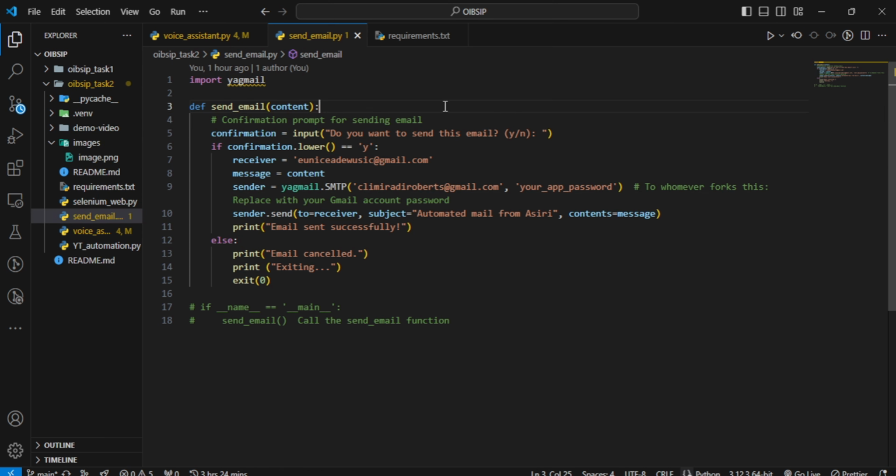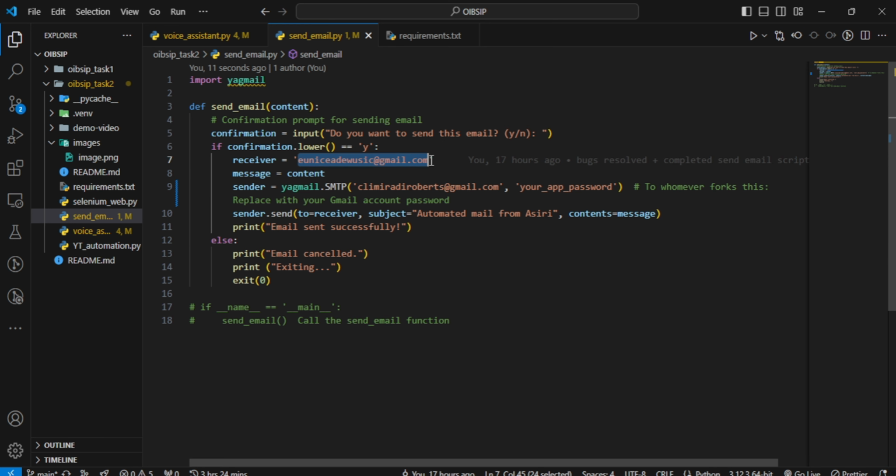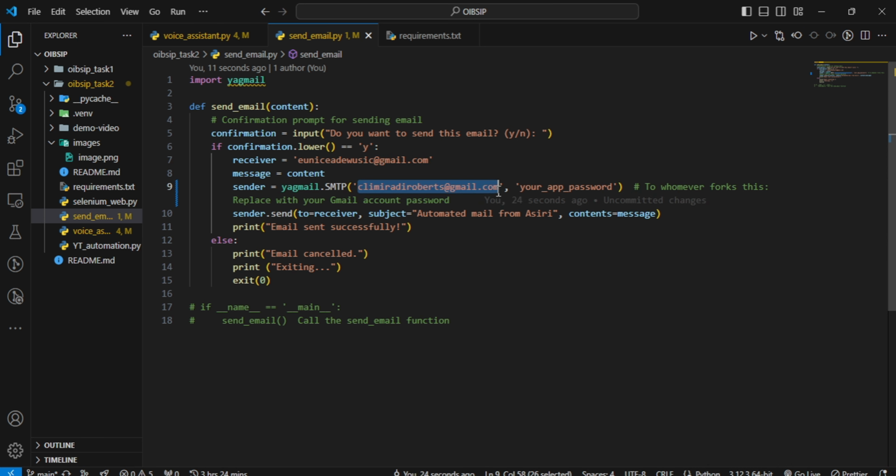Here is the send email file, where I made use of the yagmail module, and it just has one function, which is send email. And yes, it asks you if you want to send the email after pushing from the main file. I'm sending to my other email, which is Ines, and I'm sending from this email right here.